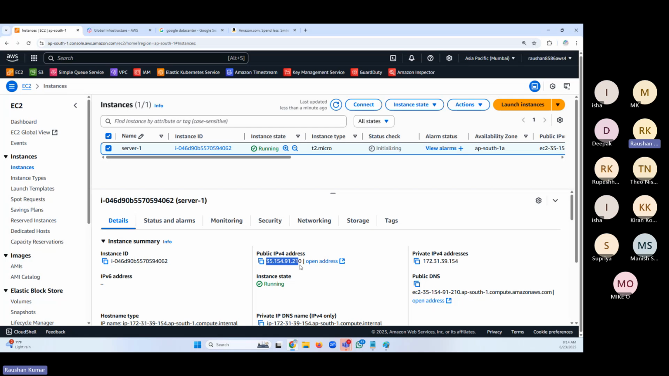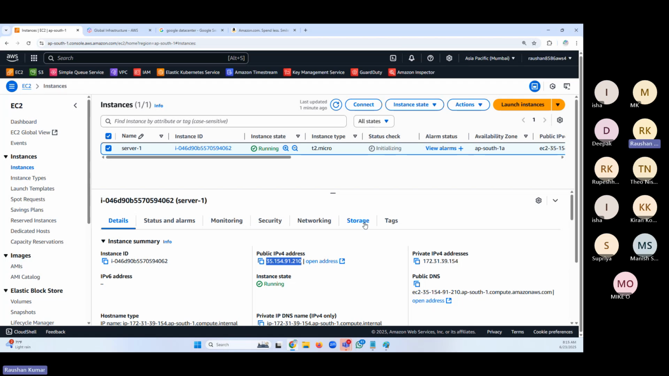Every server connected to the internet has to have a public IP and private IP. Every server has a network card. Our laptop has a network card, and we got the private IP from our network card. Even these servers have a network card, and they have been given a private IP.